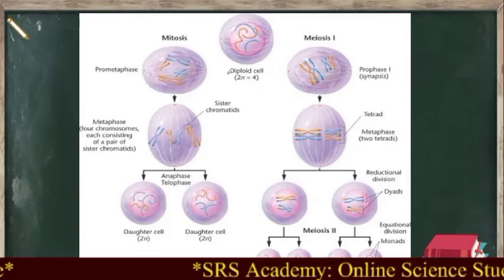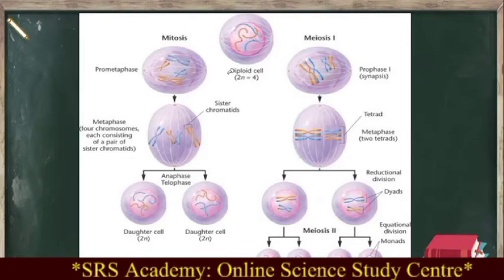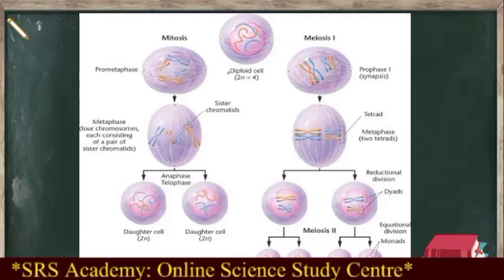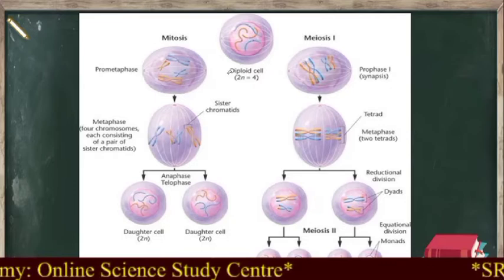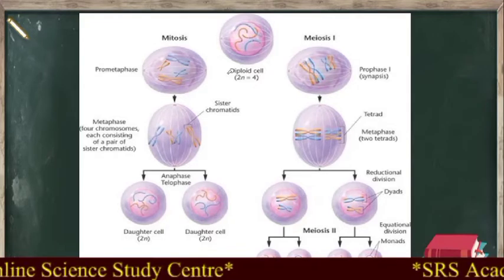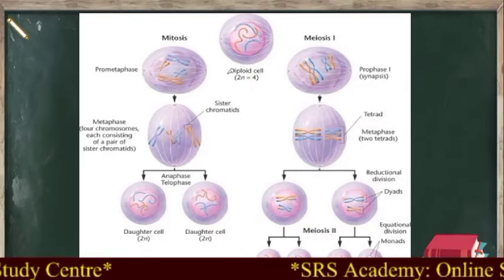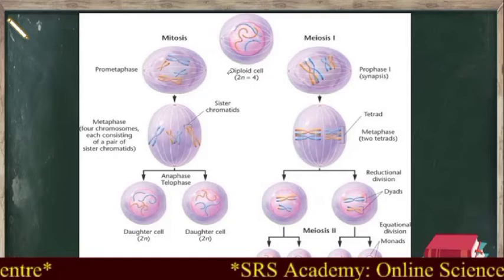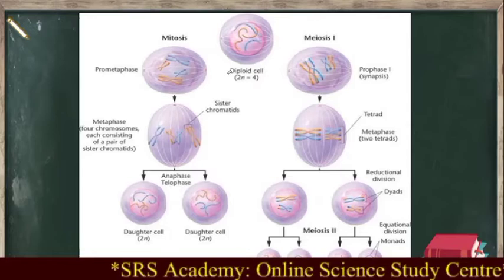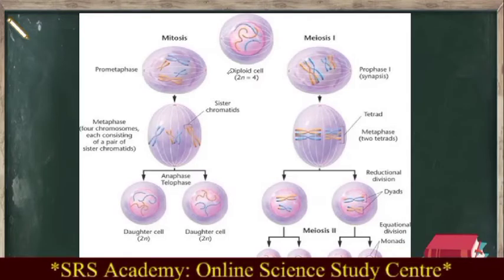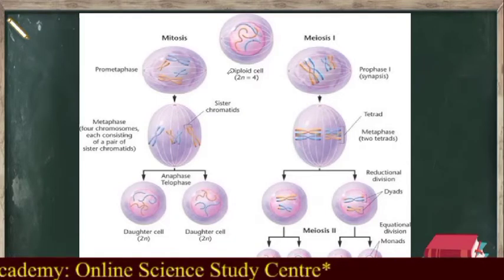Then what do you mean by reproduction? It is a process of producing offspring from a mother cell, or the process of producing daughter cells from a mother cell. With the help of this reproduction process, every organism continues their generation. Are they immortal? No. To continue, they use this process, the reproduction process.